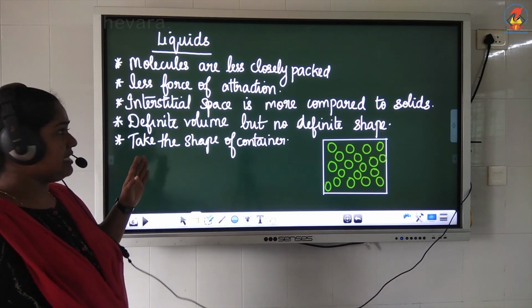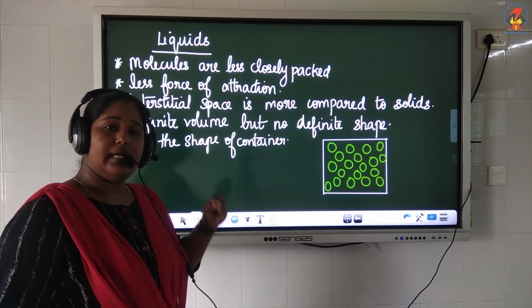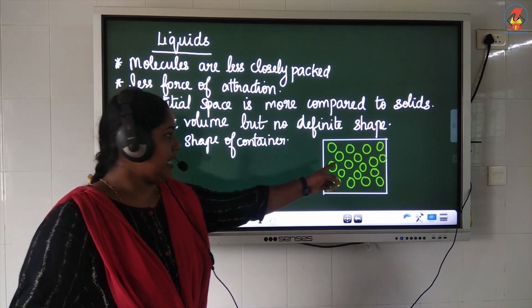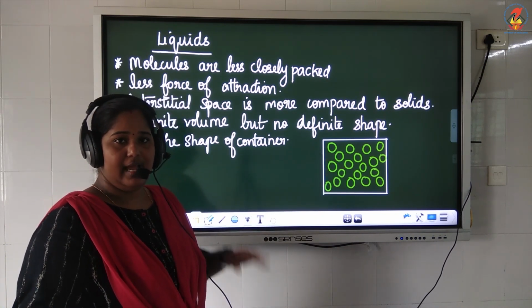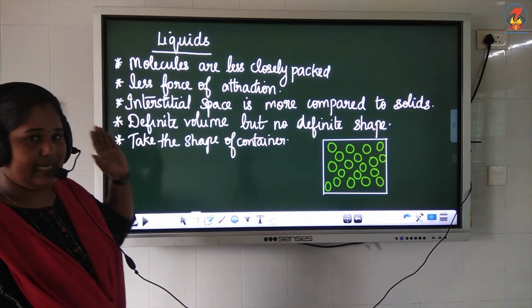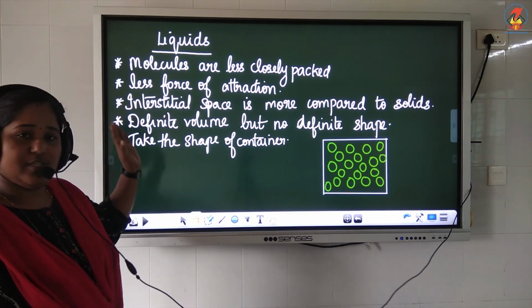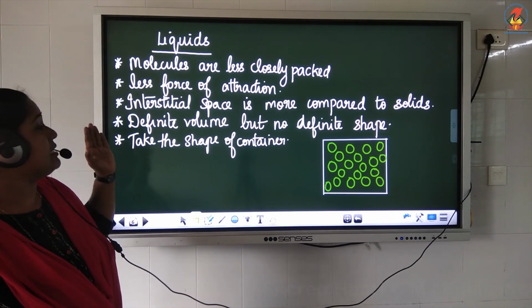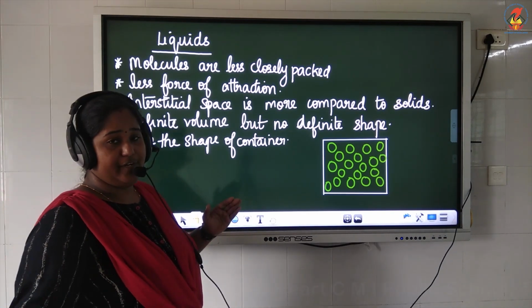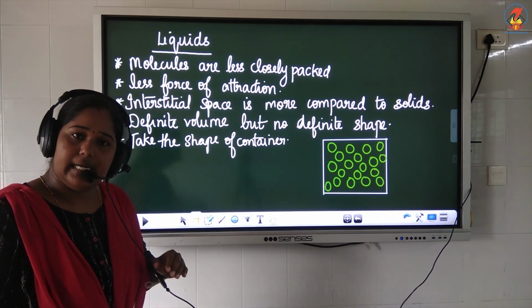And the interstitial space is more compared to solids. You can see space between the molecules. Clear? I'll tell you once again. Molecules are less closely packed. Force of attraction is less. Interstitial space is more compared to solids. Definite volume but no definite shape. It takes the shape of the container.